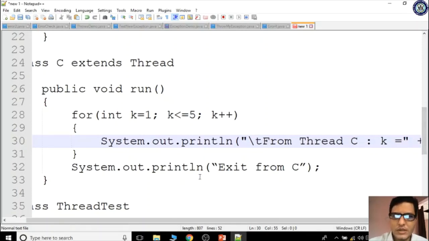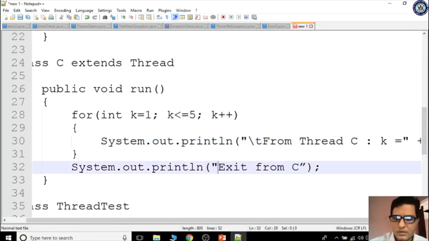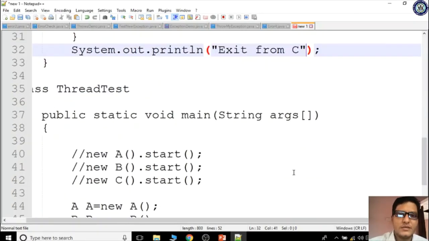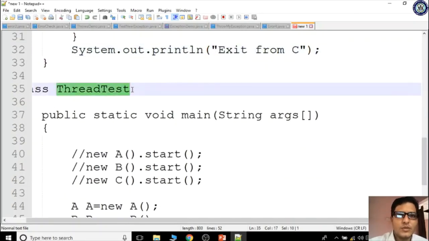Yes, got it. So I'm copying the class which consists of a main method.